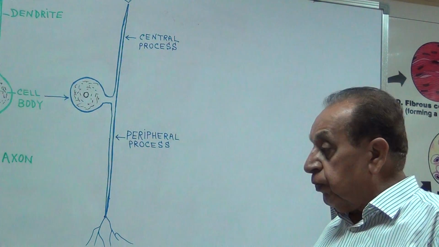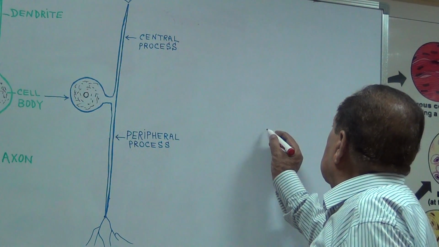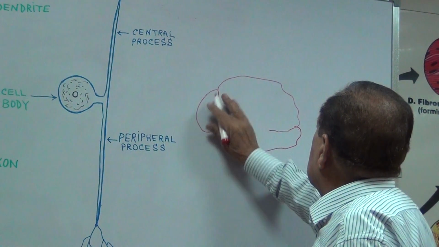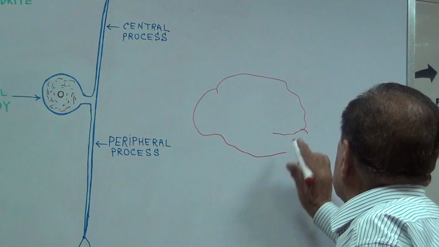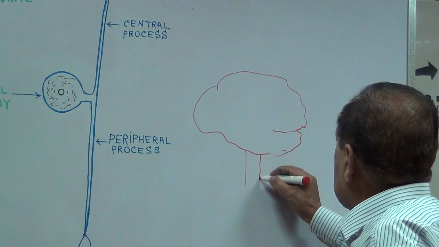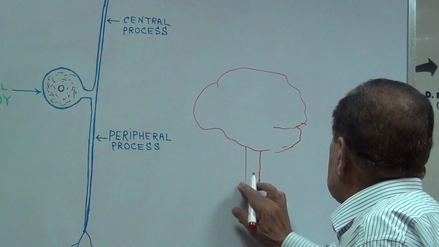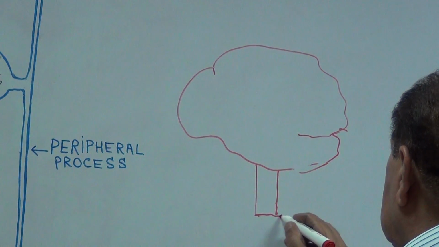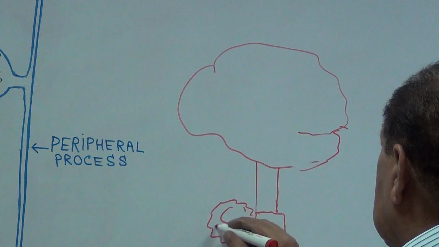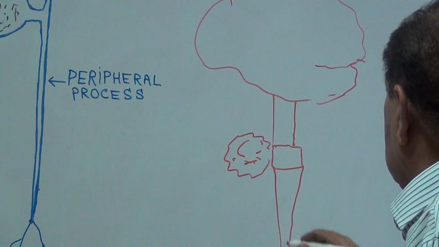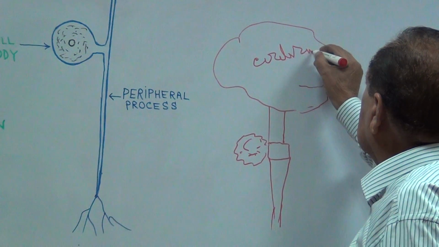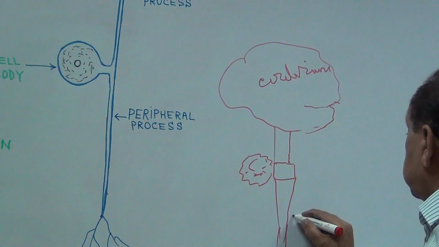The central nervous system contains the cerebrum, this one is the cerebrum, and this one is the spinal cord.